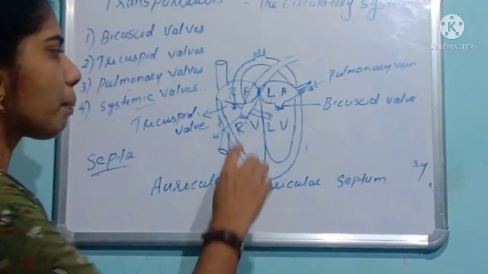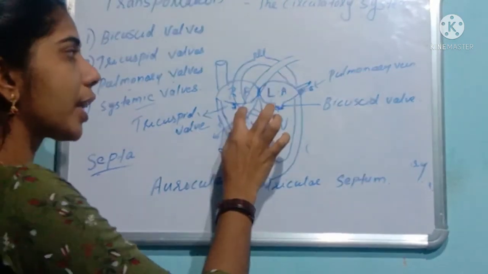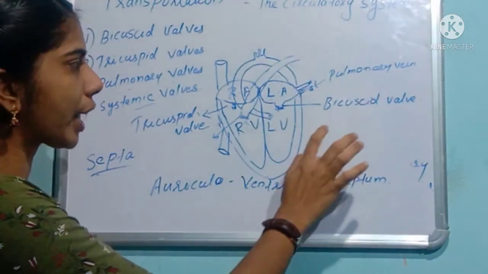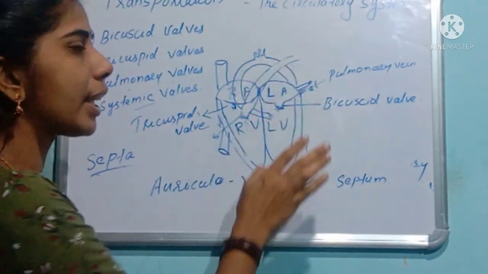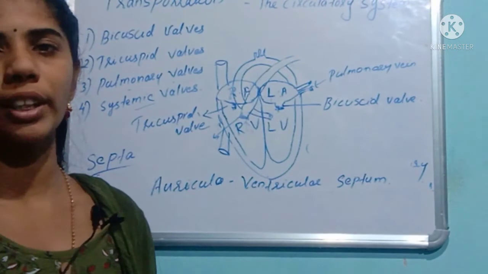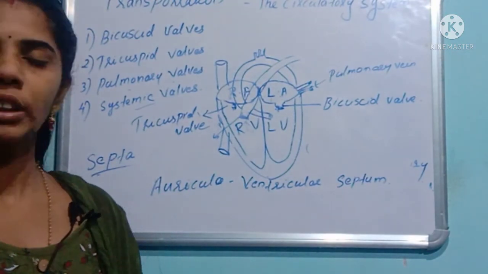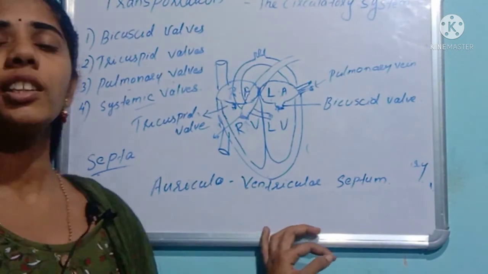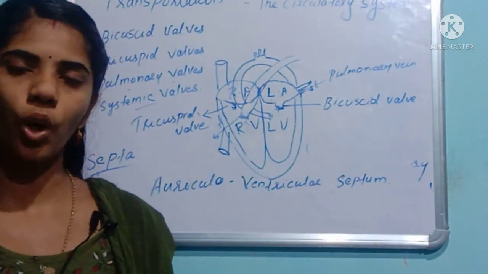Clear? The pulmonary artery carries the deoxygenated blood to the lungs for purification. The aorta carries the oxygenated blood to all over the body parts. Clear now? So this is about the structure and function of the heart.